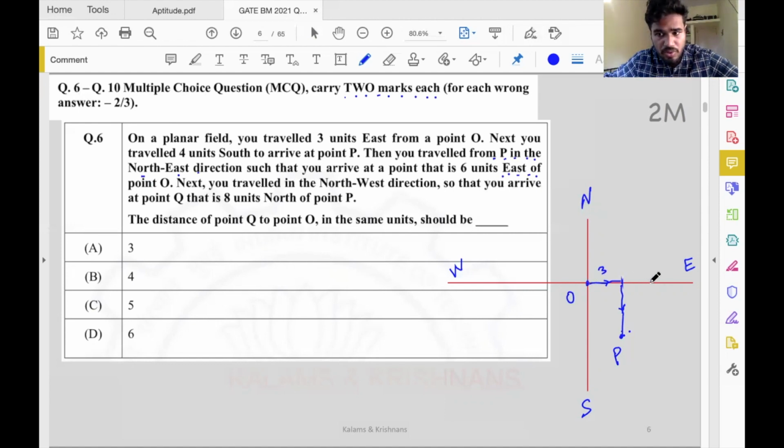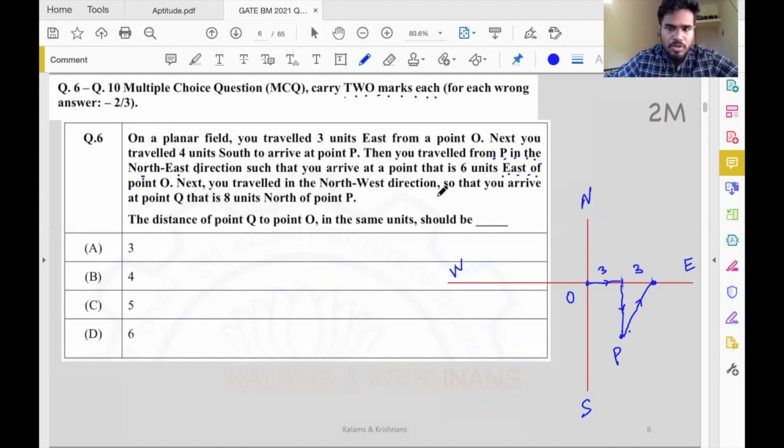Okay, so it's along this line, you end up here. So this is 3, so this is 3, so that the total is 6. Notice this travel is not along 45 degrees. Okay, that's the first thing. This is the northeast direction, but not along a 45-degree angle, so that you end up at a point 6 units from point P.